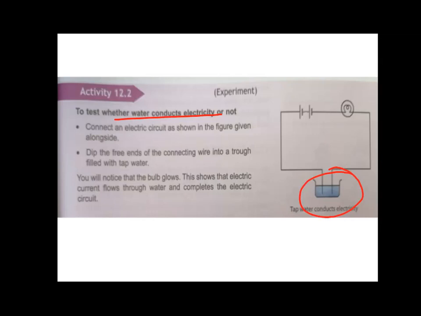So what happens? We are connecting the circuit as shown in the figure. Here we are putting the cells, the battery. Here we are connecting a bulb with the help of wires. And here is a vessel in which we are going to pour the liquid which we are going to test. And here the liquid that we are going to test is the tap water. Right, children? Now, on dipping the free ends of the wire into the tap water, what do we see? We see that the bulb glows.